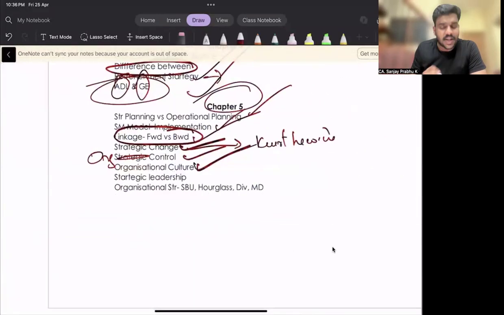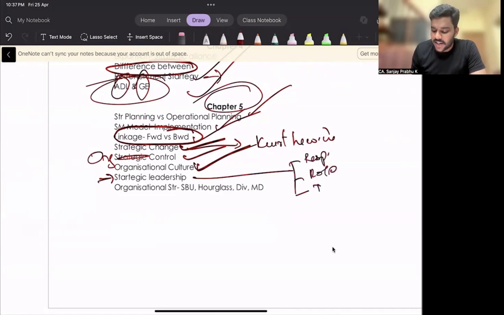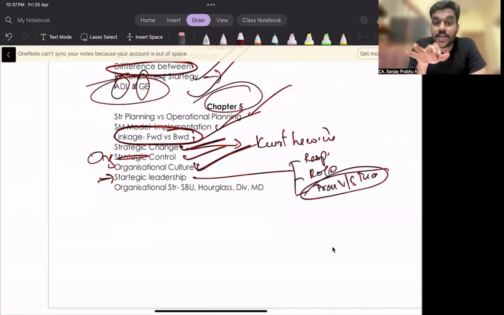Then culture is a topic which has not been asked. I am repeating the same sentence for each point, right? But please go through these topics, they are very important. Leadership, again important. In leadership, you only need to learn 3 questions: leadership responsibility, leadership role, and definitely transformational versus transactional leadership. In transformational versus transactional, please go through one case study question as well as one direct question. All those questions are already included in our question bank.